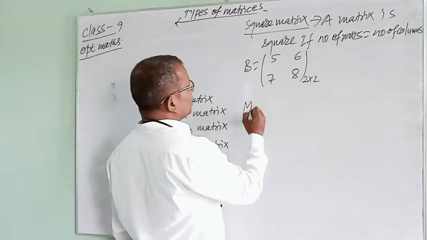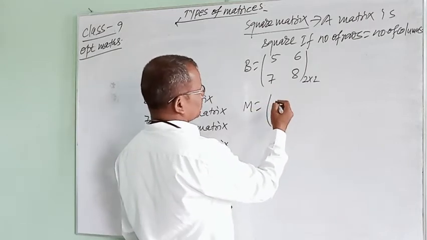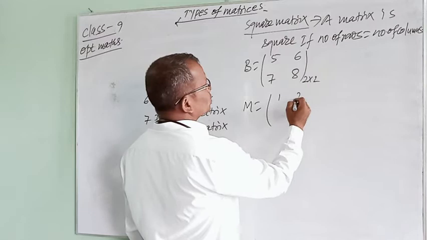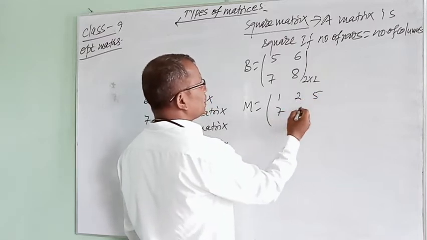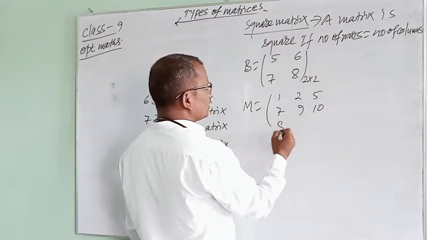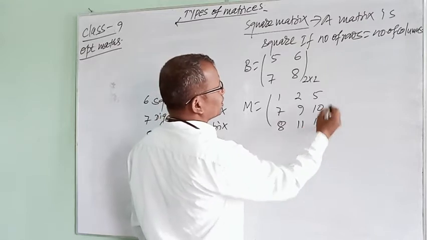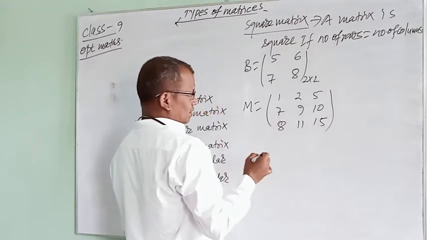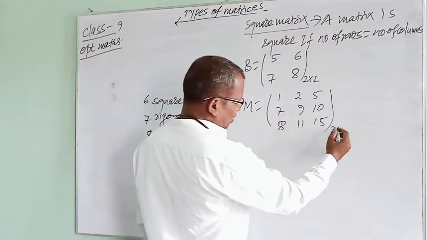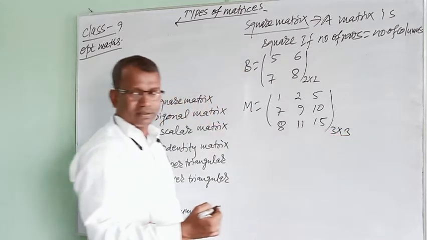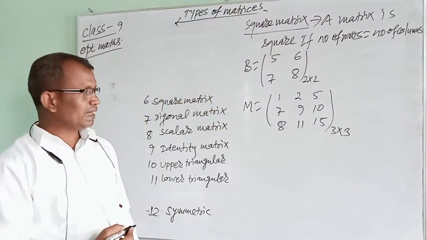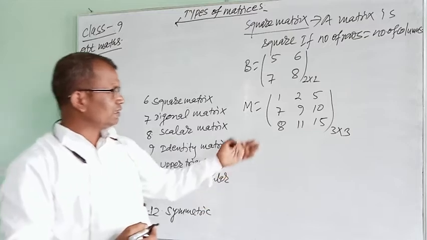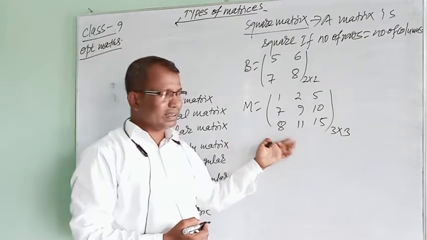In the same way, M equals 1, 2, 5, 7, 9, 10, 8, 11, 15. In this matrix there are 3 rows and 3 columns. This is also a square matrix.